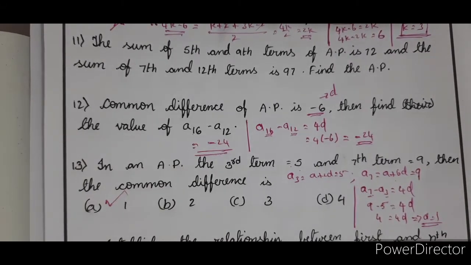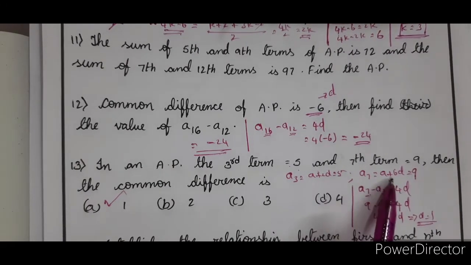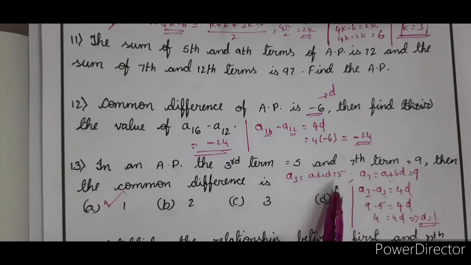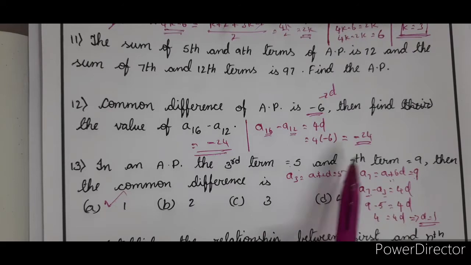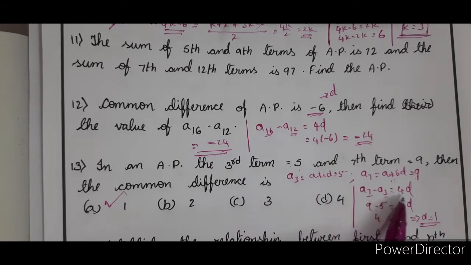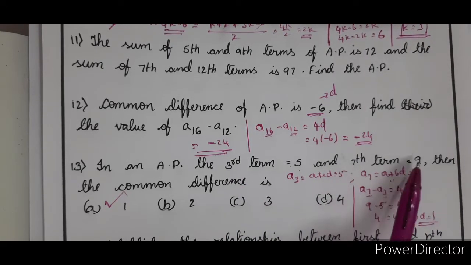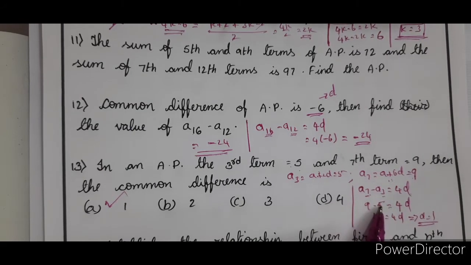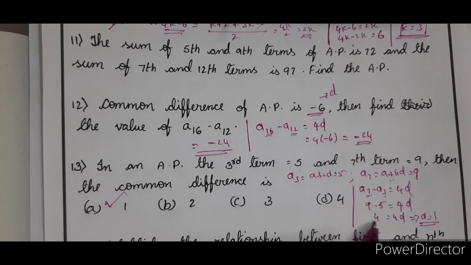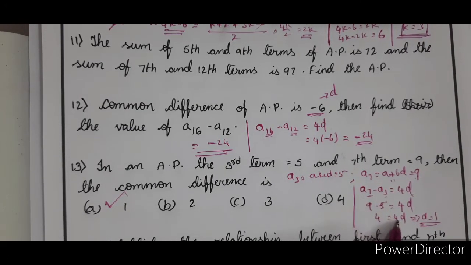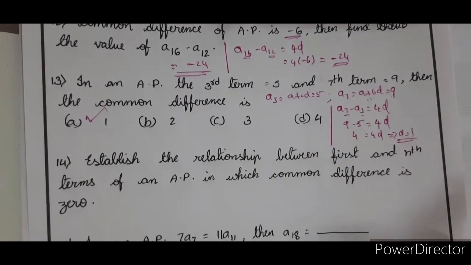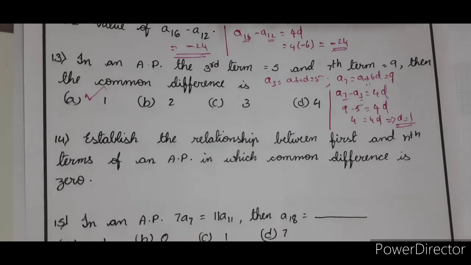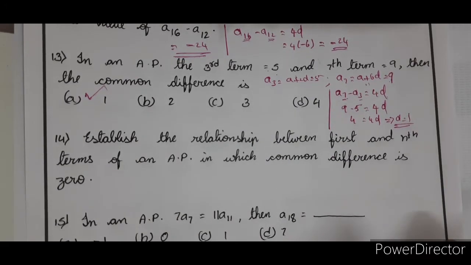This is the answer. You can solve these two equations and find A or D, or you can directly use the concept A7 minus A3 is 4D. A7 is given to be 9, A3 is given to be 5, 9 minus 5 is 4, so 4 is equal to 4D, or D is equal to 1. Okay? Same model problems. Listen carefully. Do it by yourself. It helps you a lot.